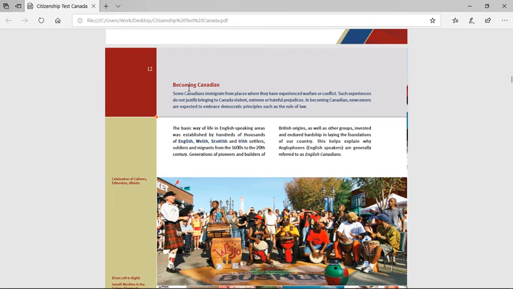Becoming Canadian. Some Canadians immigrate from places where they've experienced warfare or conflict. Such experiences do not justify bringing to Canada violent, extreme, or hateful prejudices. In becoming Canadian, newcomers are expected to embrace democratic principles such as rule of law.